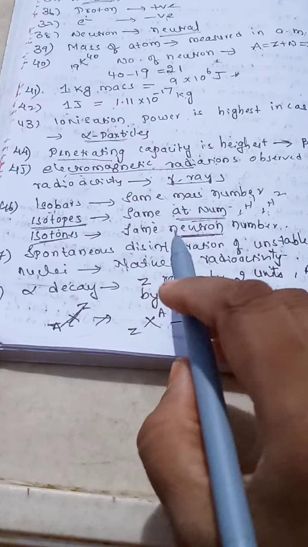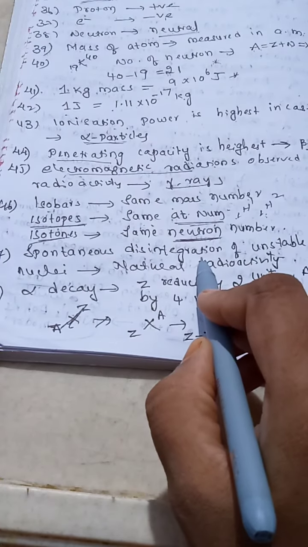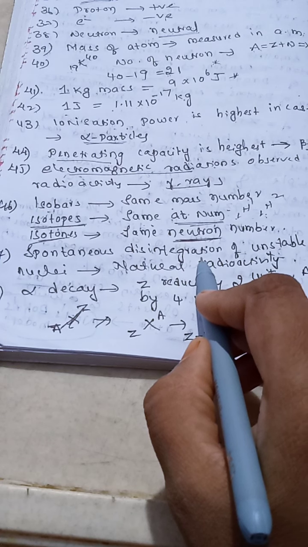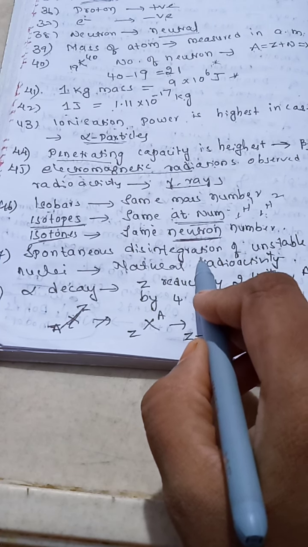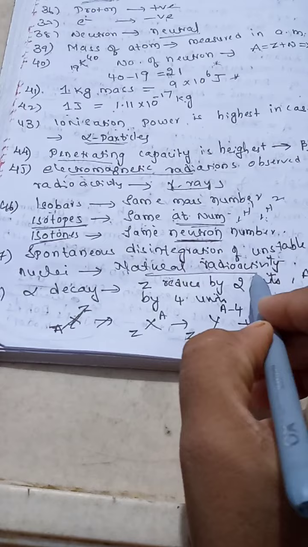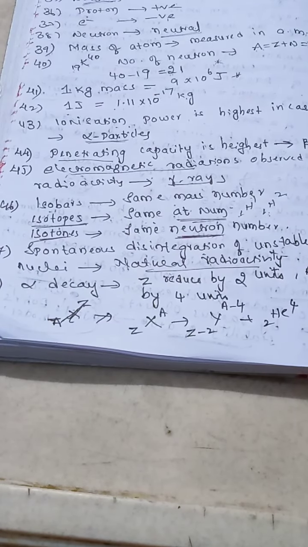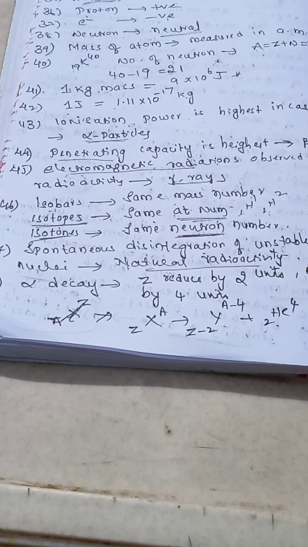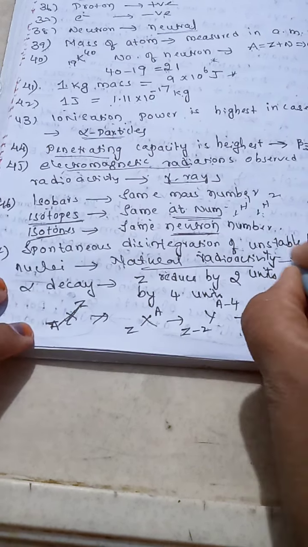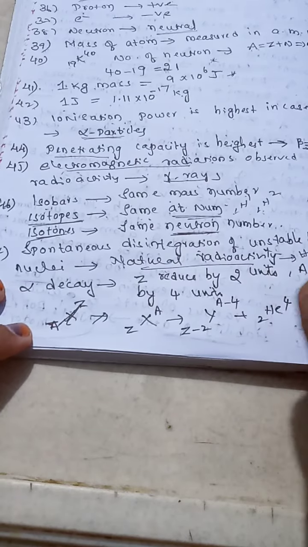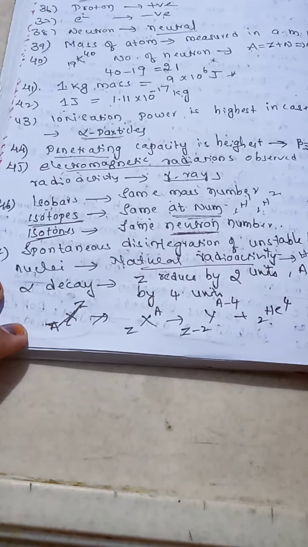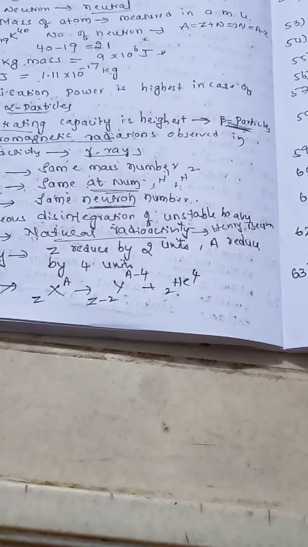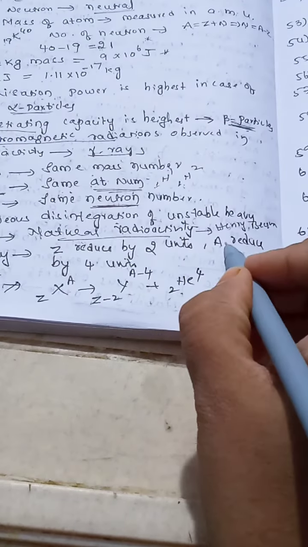The spontaneous disintegration of a heavy nucleus we call natural radioactivity. Henri Becquerel discovered this radioactivity.